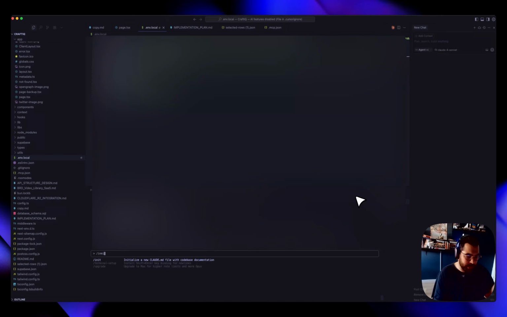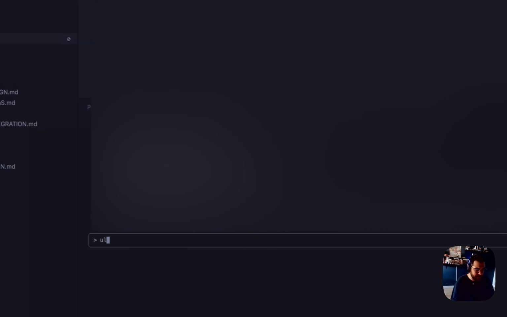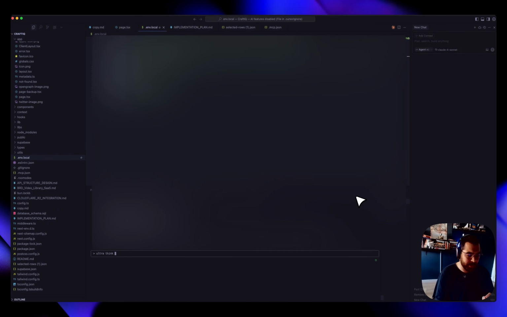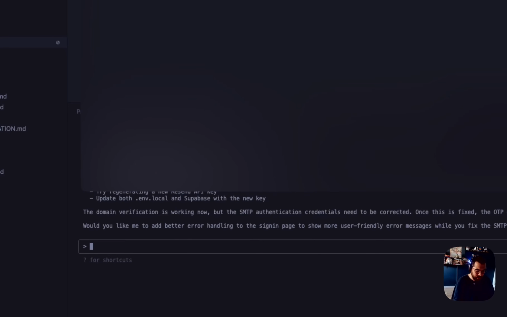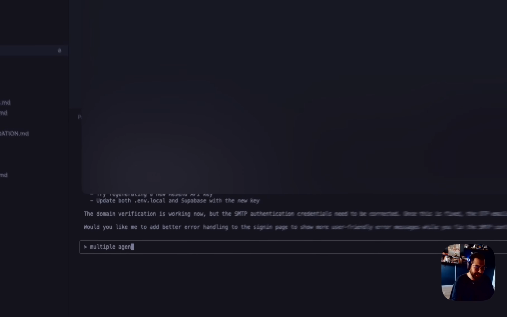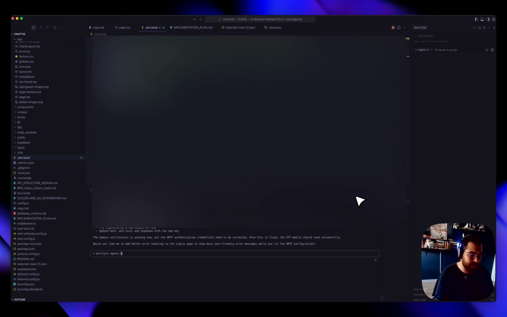And another one that is super useful that I use all the time is basically two things. One is using the keyword ultrathink. I think I do share this one in the tutorial, where Claude is going to think longer about that problem and get a better solution. And the other one is you can actually tell Claude to use multiple agents, and you can just use plain English for this.